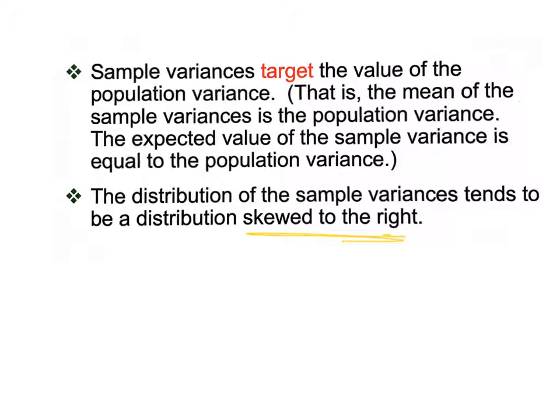So let's summarize here about the variances. Sample variances target the value of the population variance, which means if you take all those samples and find the variance in them, if the samples are the same size from the same population, then you're going to get one that is skewed. But here we go, right skewed. That is, the mean of the sample variances is the population variance. So if you find all those variances, find the average of them, that's the population variance. The expected value of the sample variance is equal to the population variance, which means the same thing. And the distribution of sample variance tends to be skewed to the right. It will be skewed to the right.